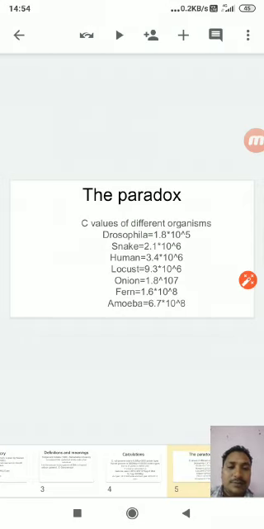The ferns have 1.6 into 10 to the power 8. So this table is made in increasing order to show the complexity level and the C value. We see here that there is no correlation between complexity of the organism and C value. This means simpler protozoa like amoeba have more C value than humans. Also fern and onion like plants have more C value than humans. So we see the paradox.